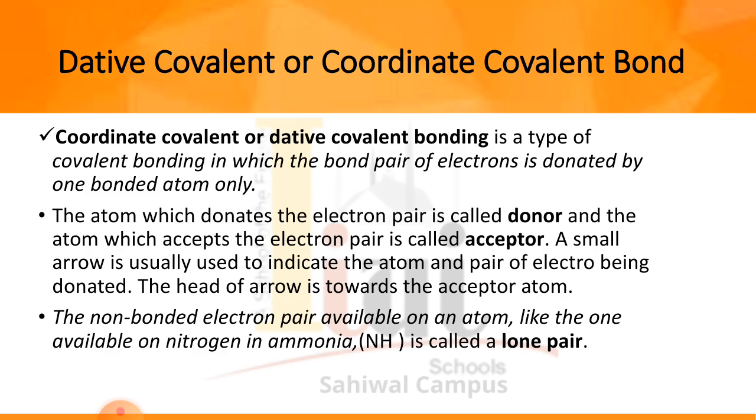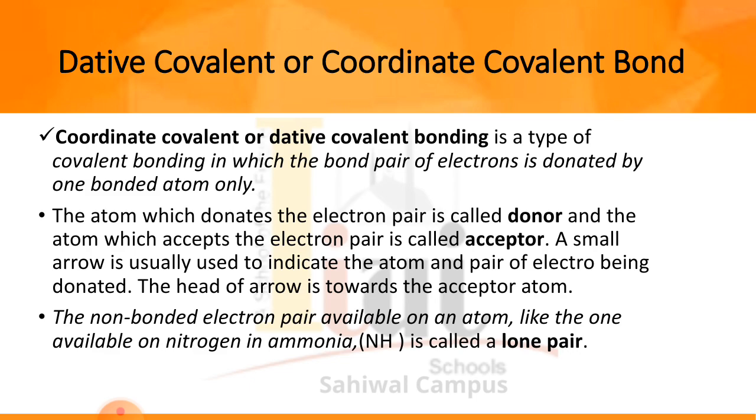You can see this on page number 63 of your textbook. Here is an example of ammonia that combines with a hydrogen ion with the help of a dative covalent or coordinate covalent bond. The hydrogen ion is electropositive and ammonia has a lone pair of electrons, so it will be donated by the ammonia toward the hydrogen, and hydrogen will be the acceptor of that electron pair. So the bond pair of electrons is donated by ammonia and accepted by hydrogen, and a coordinate covalent bond is formed between ammonia and hydrogen, and the arrow is shown from